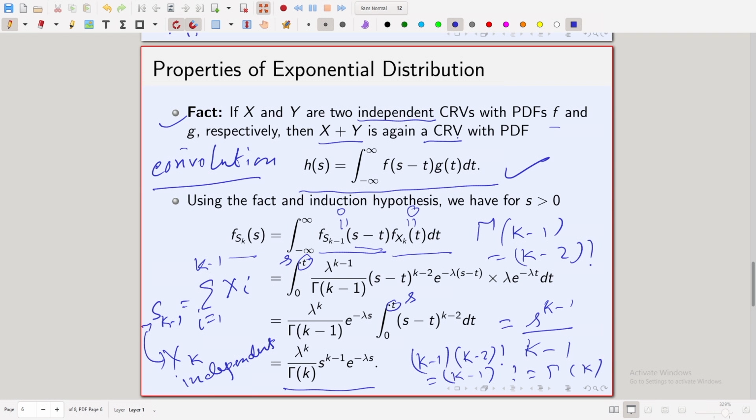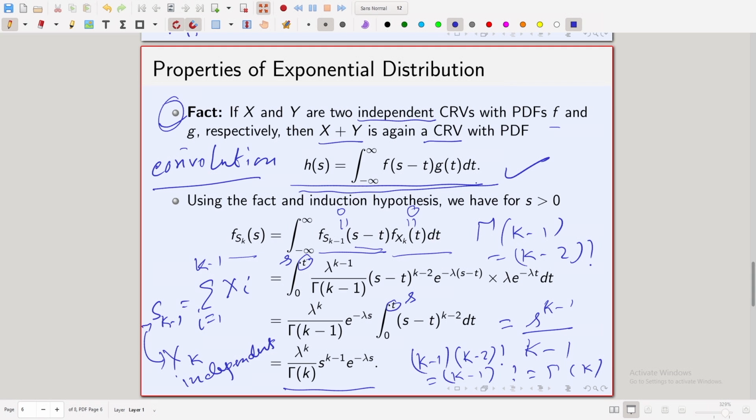But in order to prove it for n equal to k, we need this important fact that if x and y are two independent continuous random variables having probability density functions f and g respectively, then the sum x plus y is again a continuous random variable which has density given by this formula. It is very, very important that you have independence of x and y. If x and y have some dependent structure, then this formula is not true.